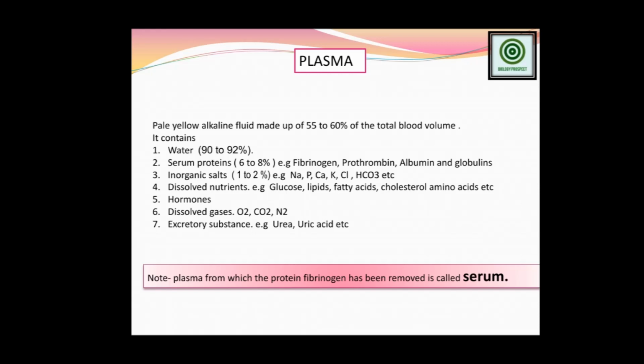And serum, that is without the fibrinogen protein, the rest of the part of the blood plasma, that is serum. So the basic difference, I will give one example, and the idea should be very clear. Suppose any part of your body is cut and blood comes out from that particular place. After a few minutes or a few seconds, the blood starts clotting there.